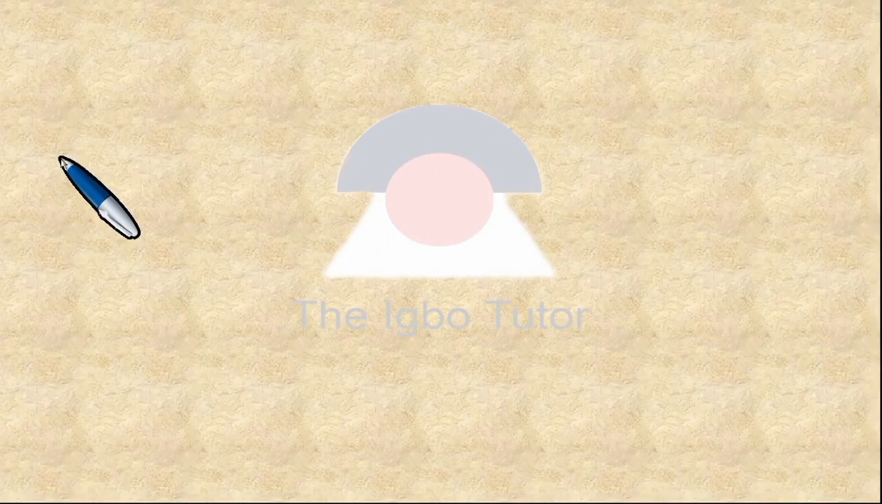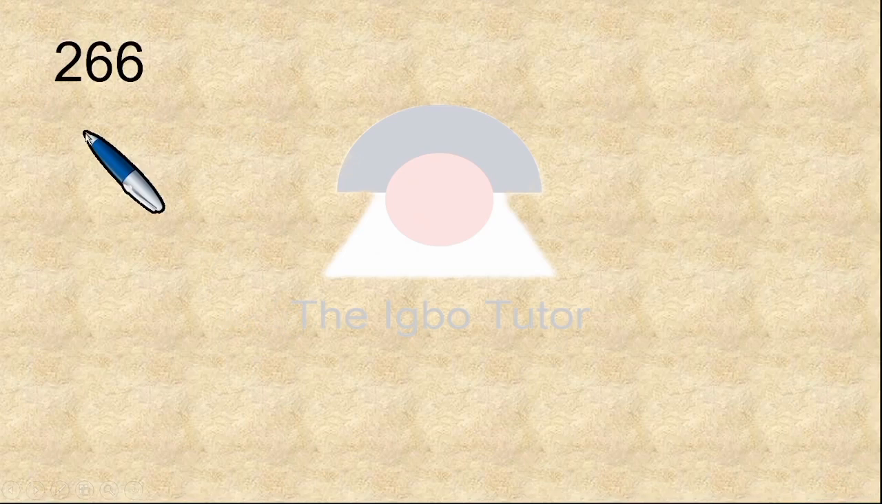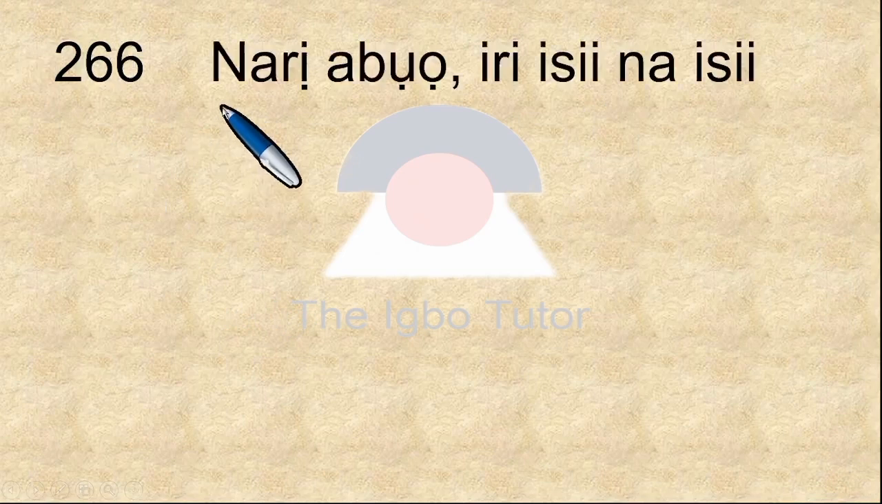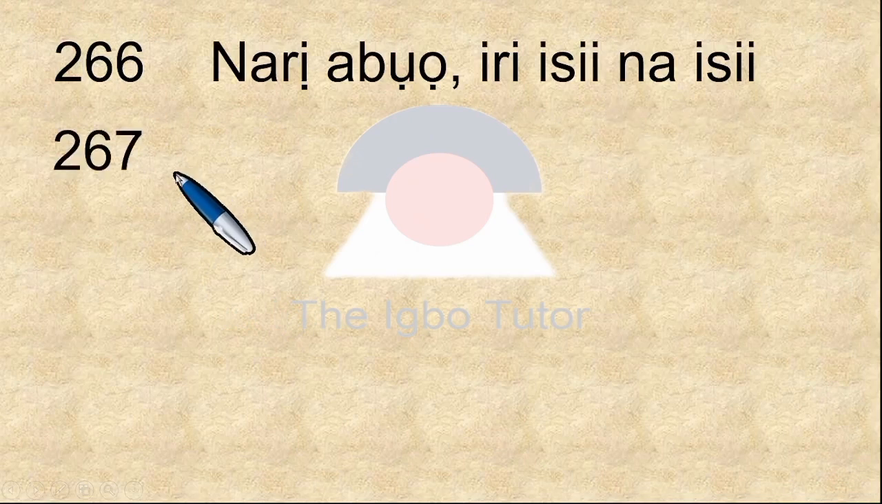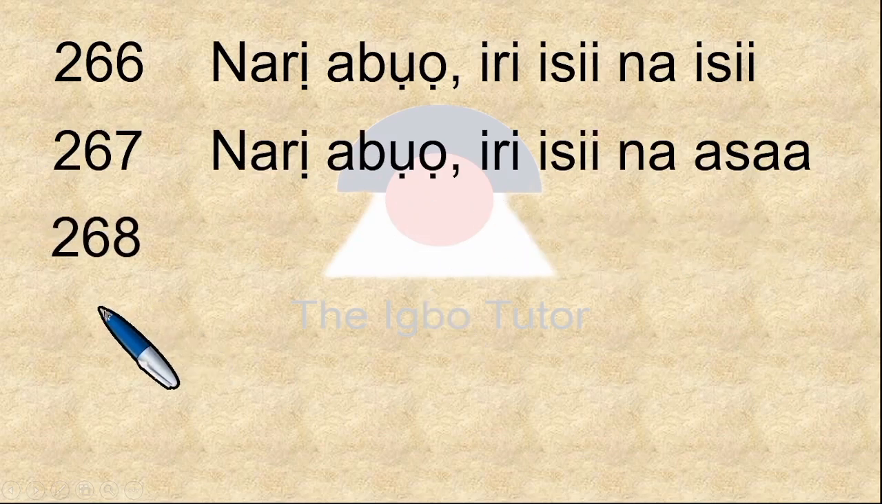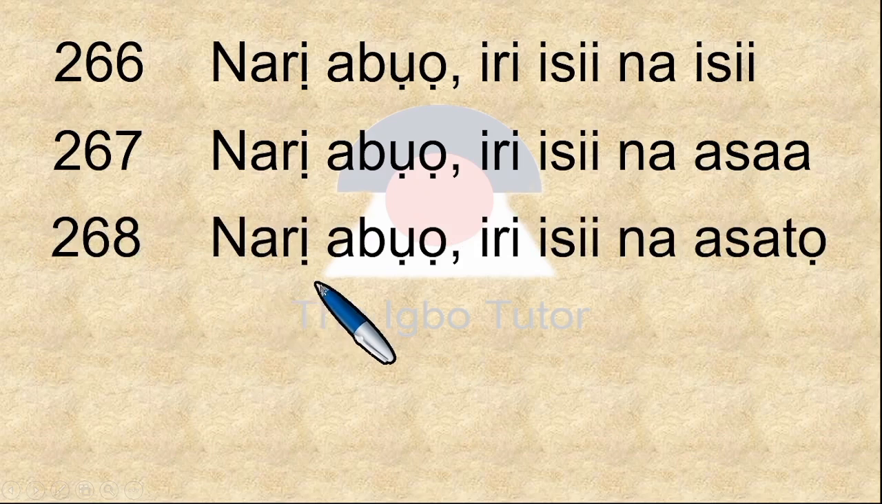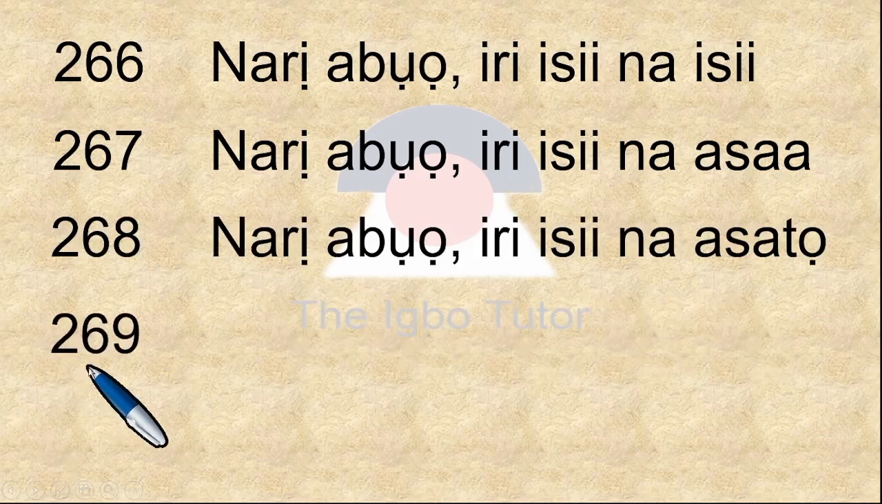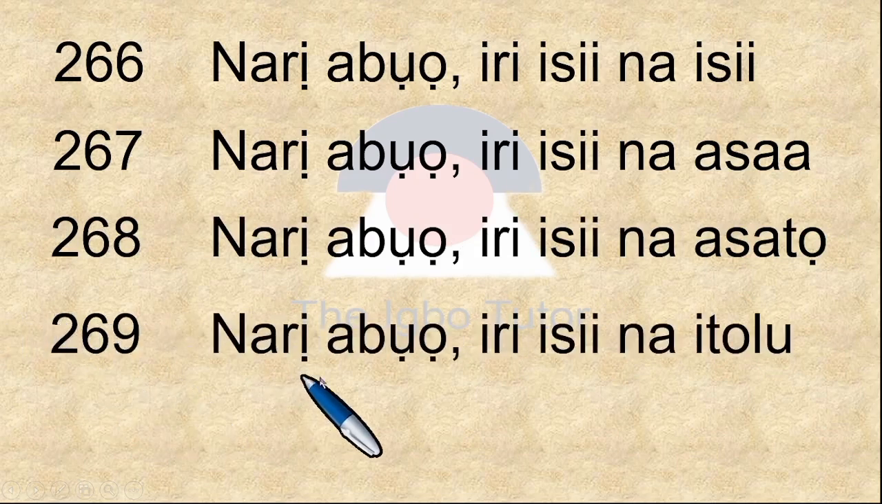Move on to the next page. The first number, 266, is narị abụọ iri isii na isii. 267 is narị abụọ iri isii na asaa. 268, narị abụọ iri isii na asatọ. 269, narị abụọ iri isii na itoolu.